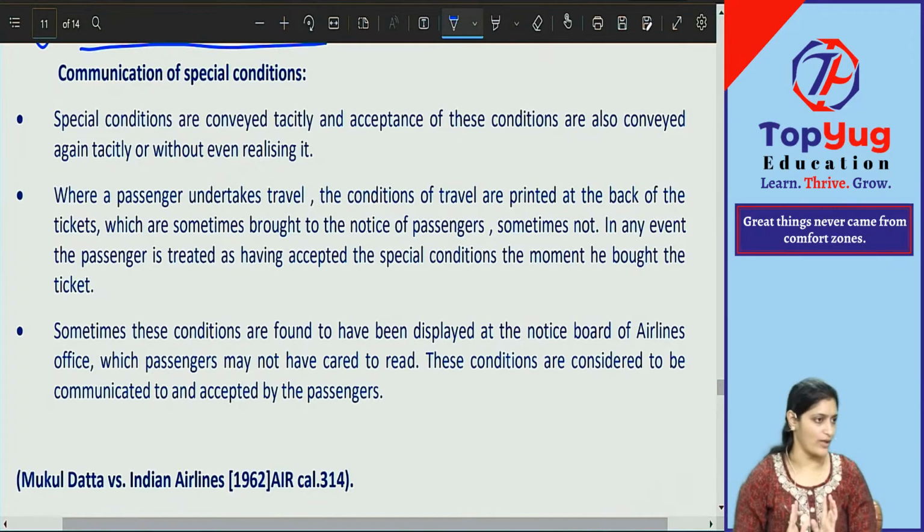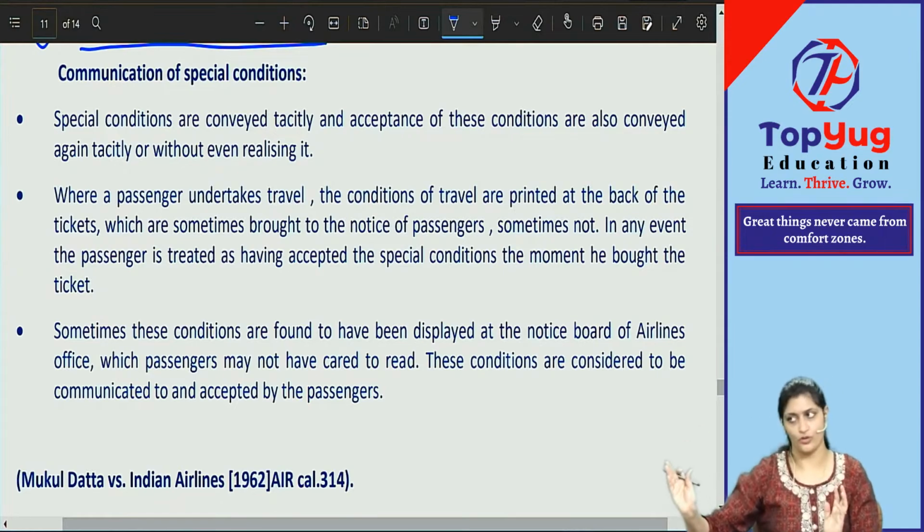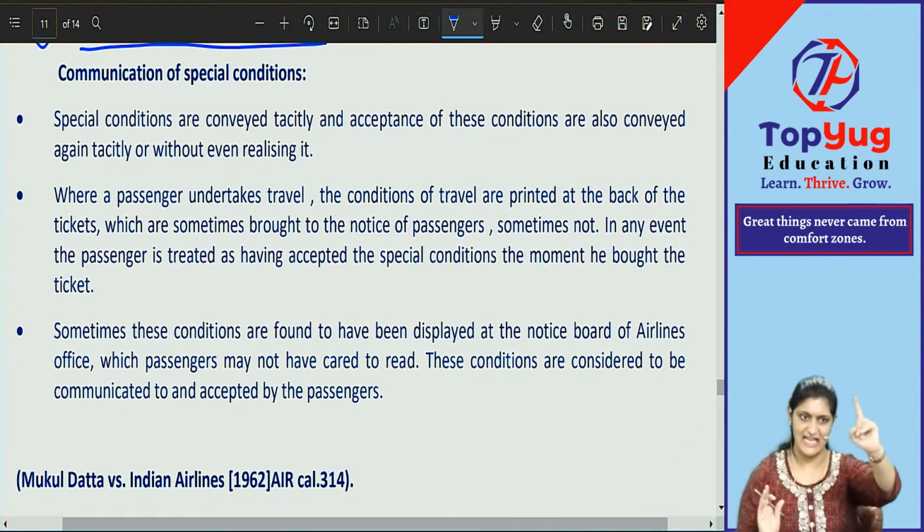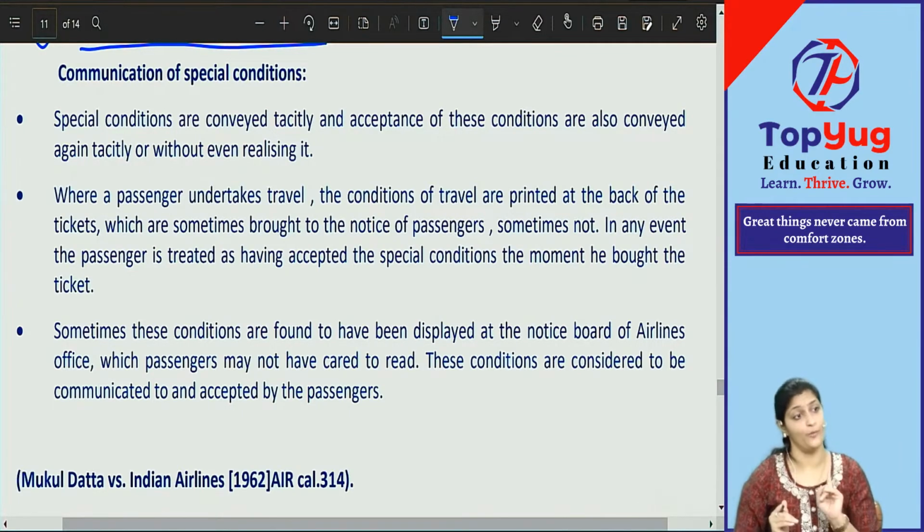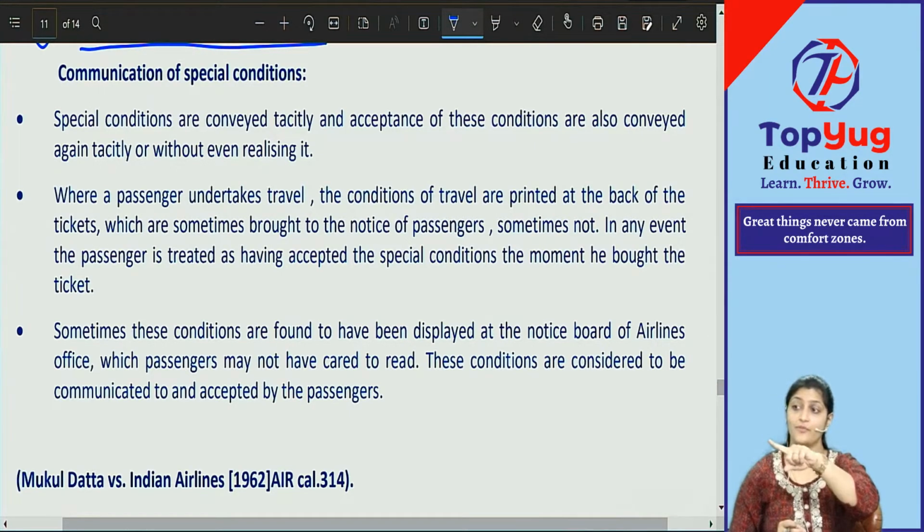When it is through post, what happens? Communication of offer is complete when it comes to the knowledge of the offeree. That is the same in instantaneous and postal. The only difference is in communication of acceptance. In instantaneous, tell me, when will the communication of acceptance be complete? When it comes to the knowledge of the offerer.